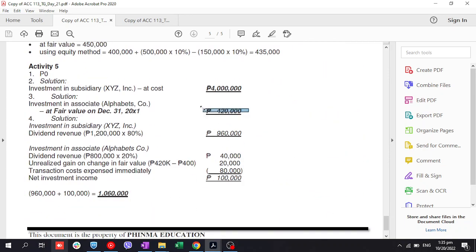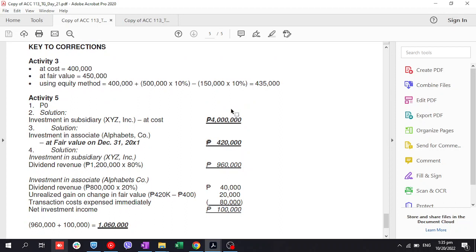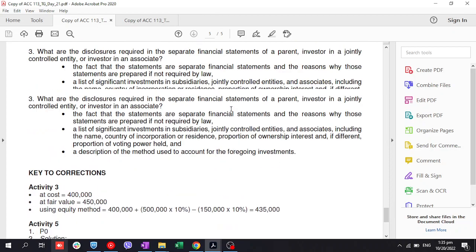Yun, 420,000. Tandaan, madali lang. Pag cost, kung magkano binili, unless impaired, at cost siya. Pag fair value, malamang, yung fair value niya doon sa reporting period, yun yung carrying amount niya. Kasi nga, fair value, di ba? Alam niyo naman na yun. Tapos, pag equity method, at cost initially, plus mo yung share mo sa income, tapos i-minus mo yung share mo sa dividends.